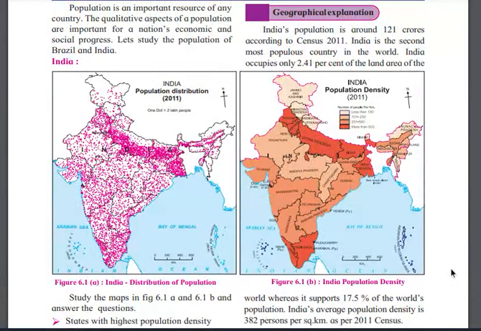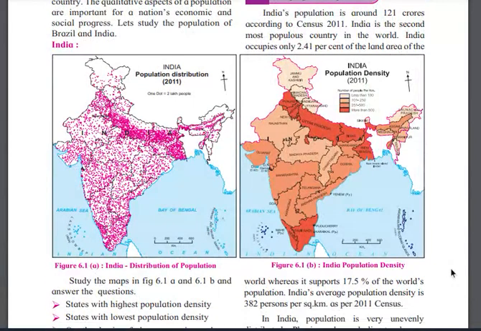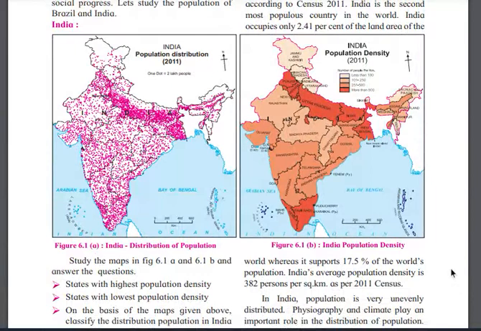India occupies only 2.41% of the land area of the world. Okay, India is occupying how much percent of the land area in the world? 2.41%, right? Where it supports 17.5% of the world population, but now it has increased, right? Now it is 25 to 26% of the world population they are contributing. For example, if the world population is 100%, India alone is contributing around 20% of the population, right? And the land is 2.41%.